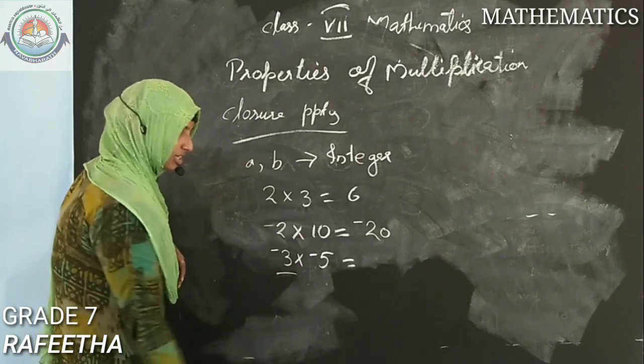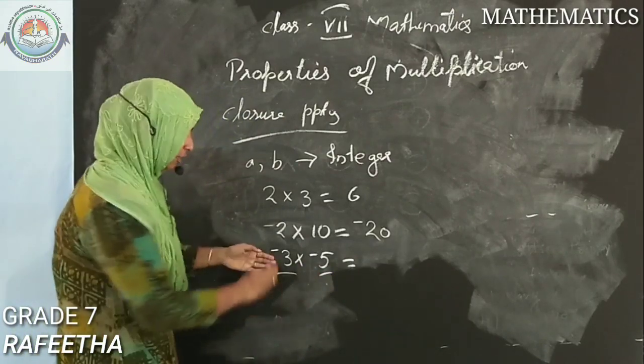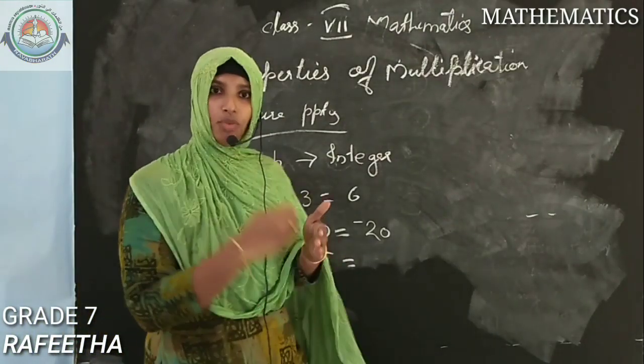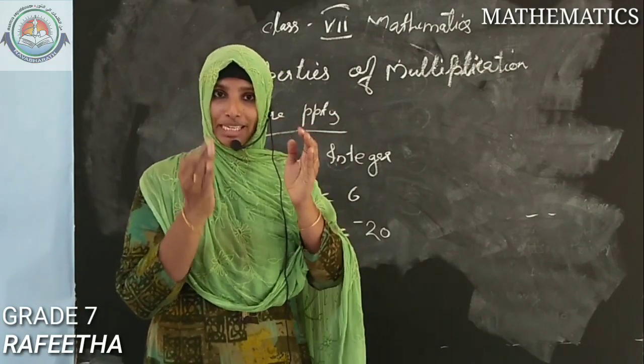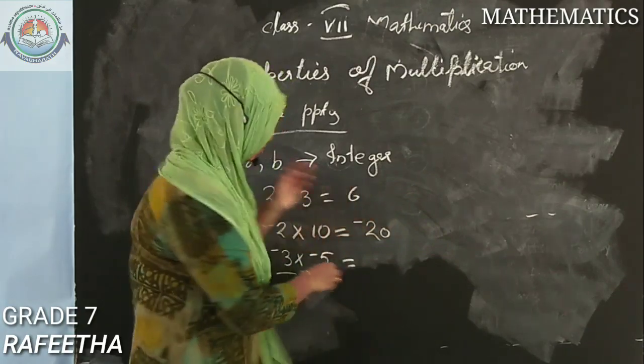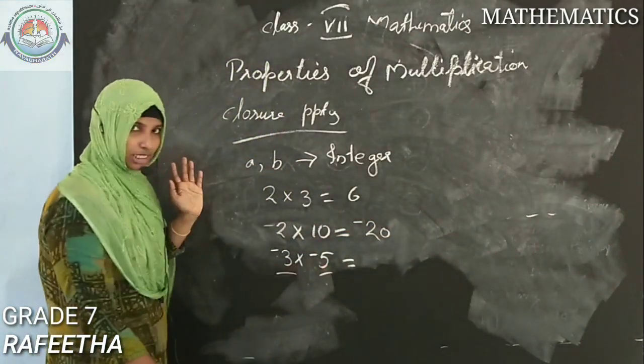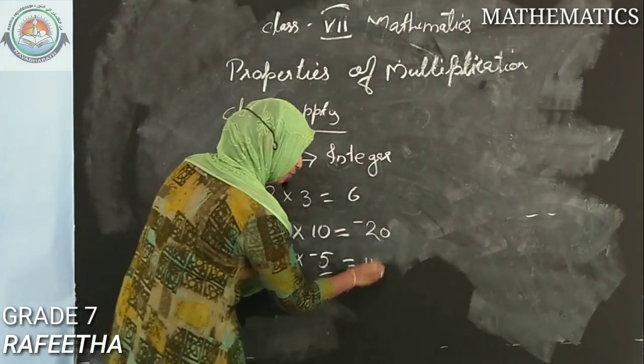Minus 3 is an integer, minus 5 is also an integer. If minus 3 is multiplied with minus 5, we get a positive number, that we have studied. When two same signs are multiplied, the result will be positive. So here minus 3 multiplied with minus 5 gives positive 15.